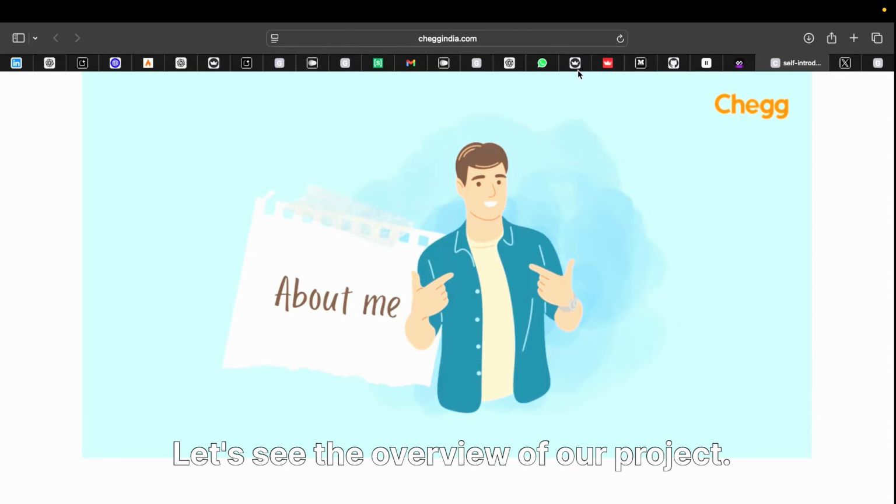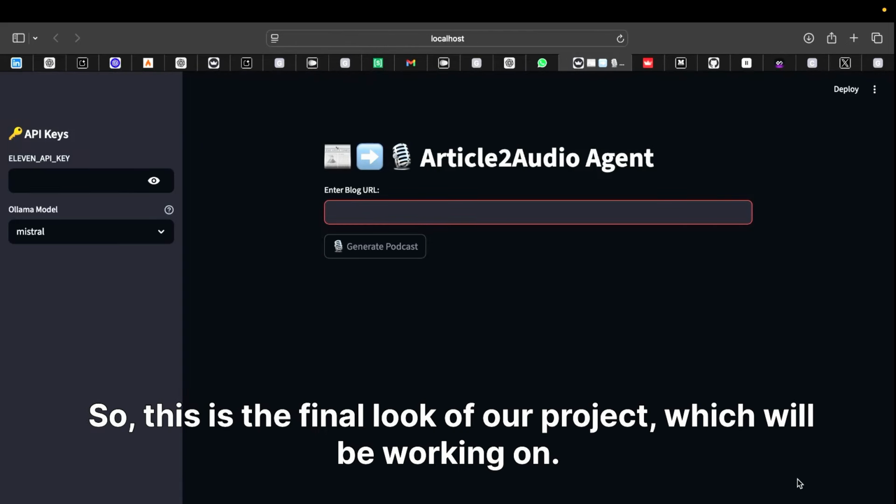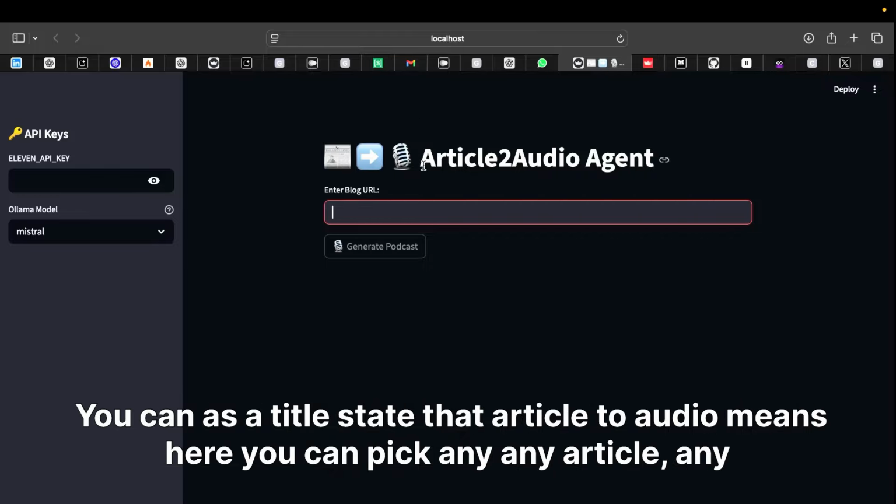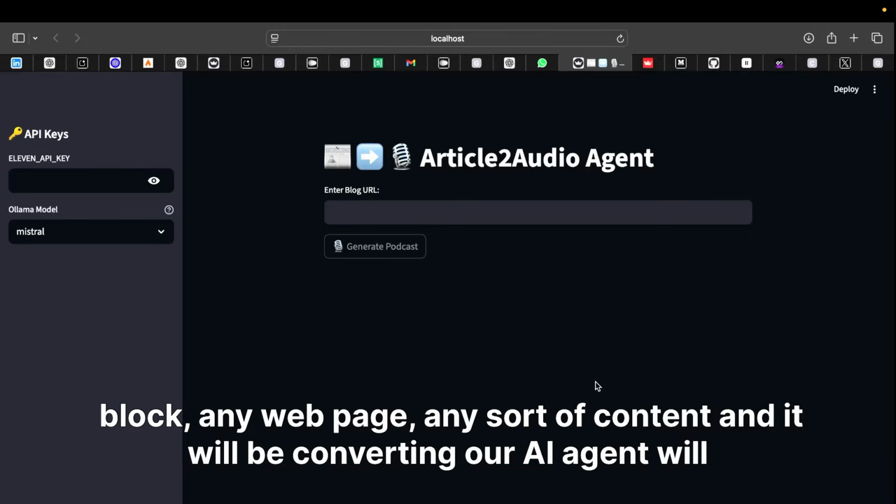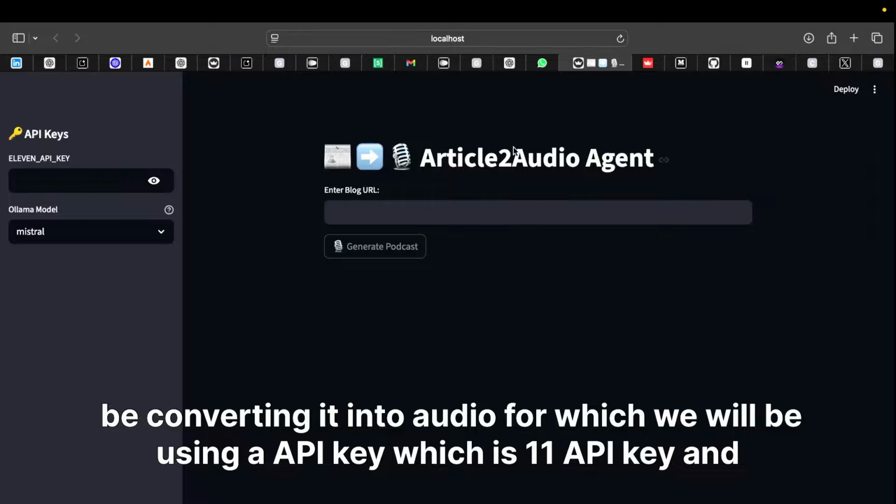Let's see the overview of our project. This is the final look of the project we'll be working on. As the title states, Article2Audio means you can pick any article, any blog, any web page, any sort of content, and our AI agent will convert it into audio.